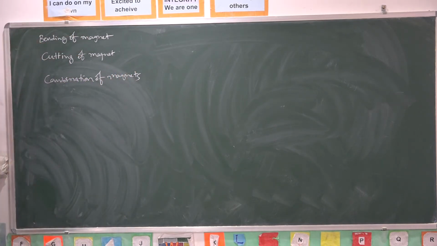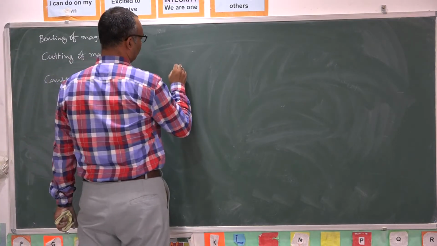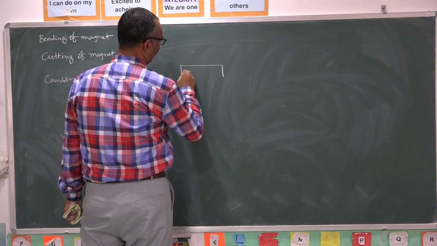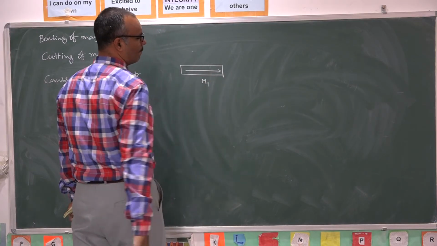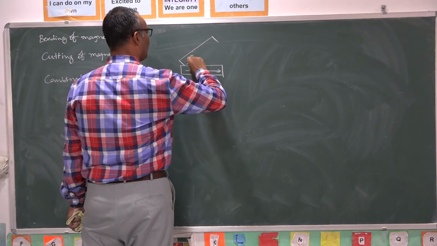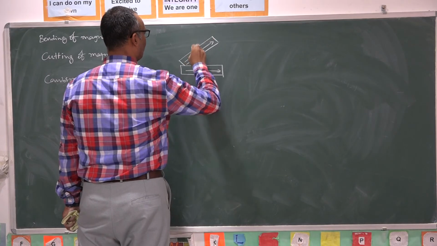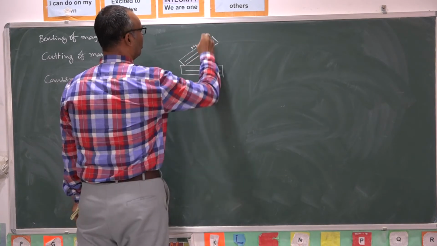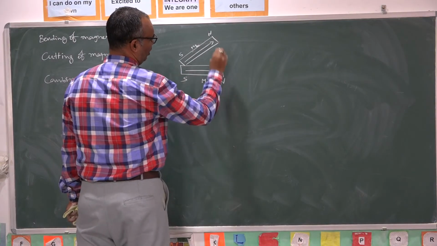If I take more than one magnet, suppose this is a magnet having magnetic moment M1 like this, another magnet I am keeping here having magnetic moment M2. It has south pole here, north pole here, and south pole here, north pole here.